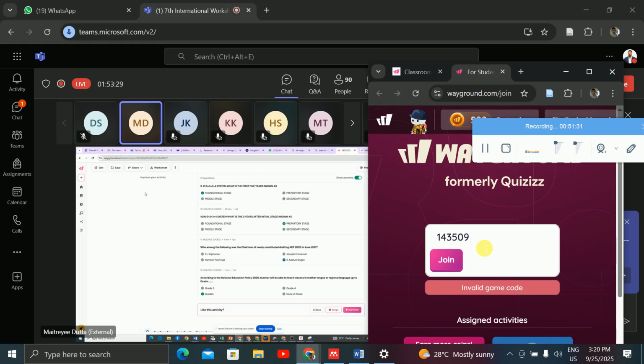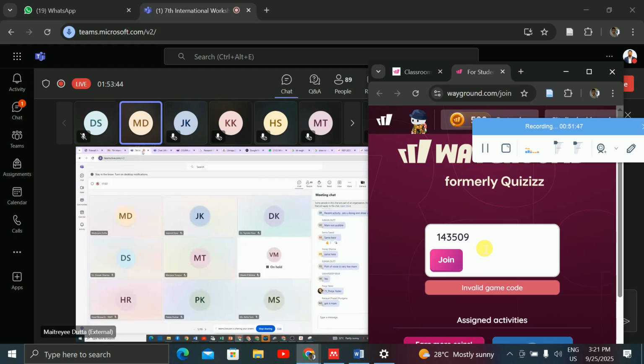You can use such AI software or AI tools to improve your teaching methodology, right? This is one tool. Any doubt up to this? Any doubt on this tool? So the Quizizz tool, whenever you use it, you will get it, right?